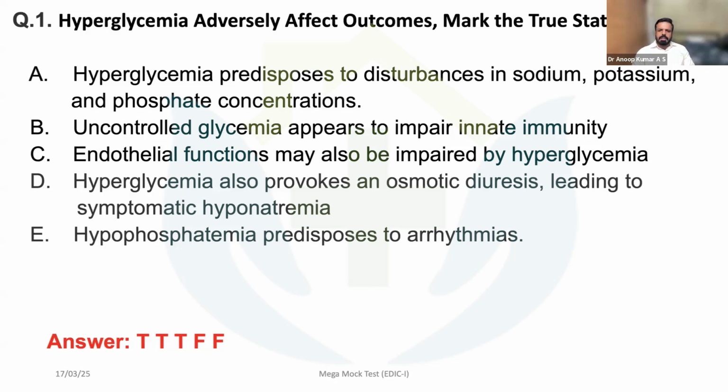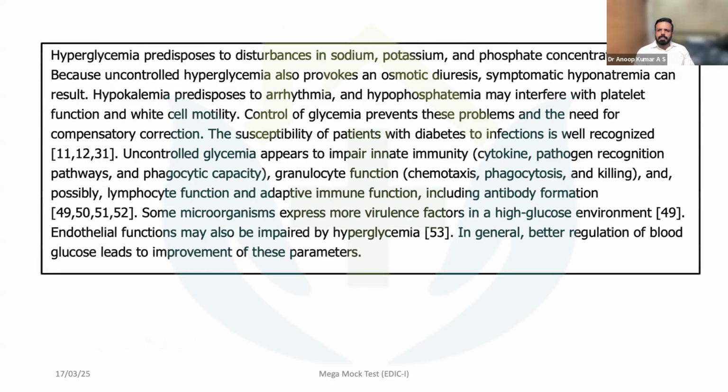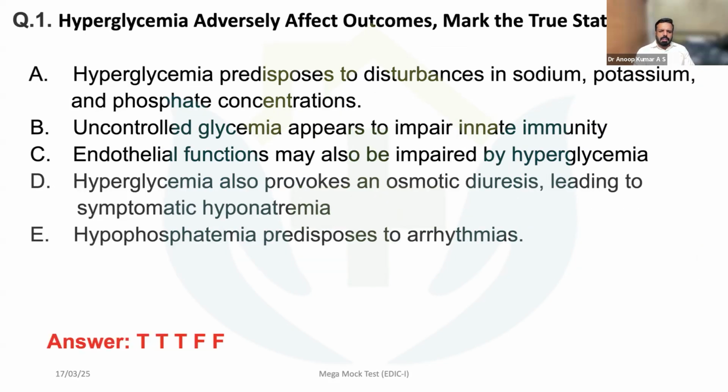Usually, it provokes osmotic diuresis, but hyponatremia may not be that significant. And hypophosphatemia predisposes to arrhythmias. Whether to treat hypophosphatemia in the hyperglycemic stage itself is controversial, and it is unlikely to predispose to arrhythmias.